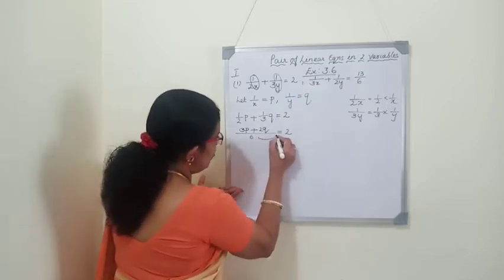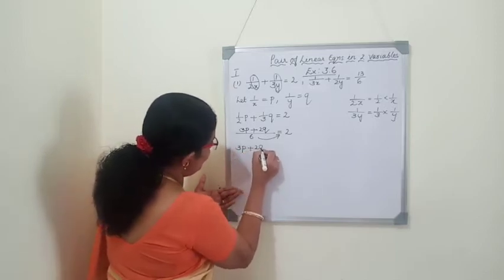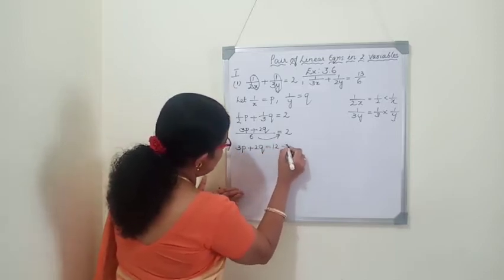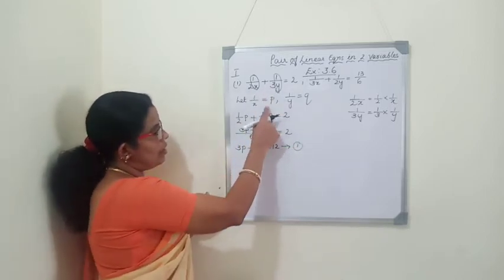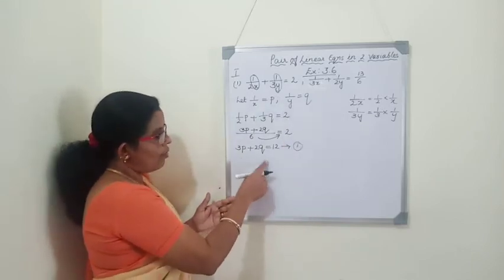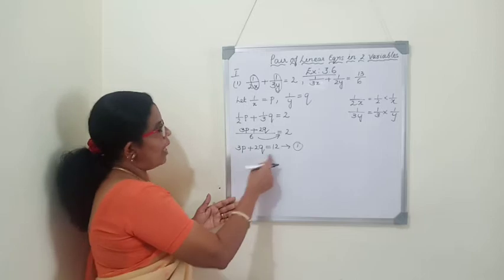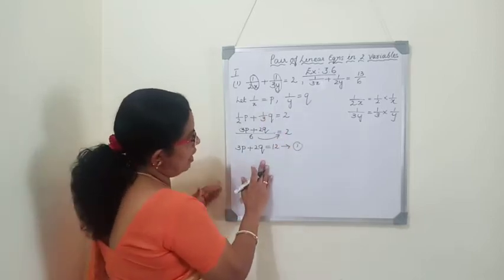Now we will cross multiply this 6 and we will write 3p plus 2q is equal to 12, and this is our first equation. So we are reducing this given equation in terms of another variable, and then we are solving it. After solving the equations for p and q, again we will substitute in this and find the value of x and y. So this is our first equation.